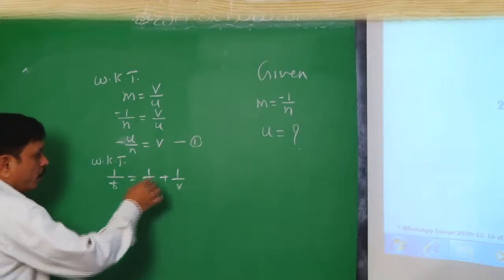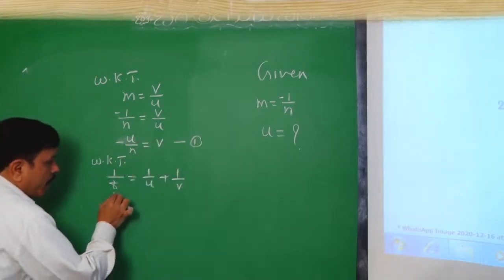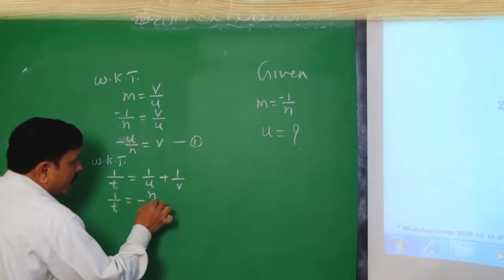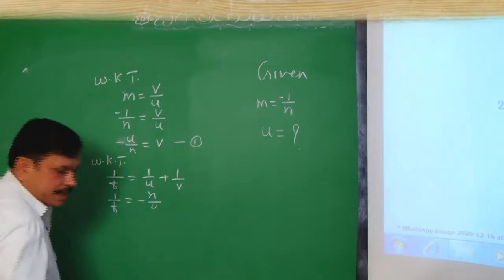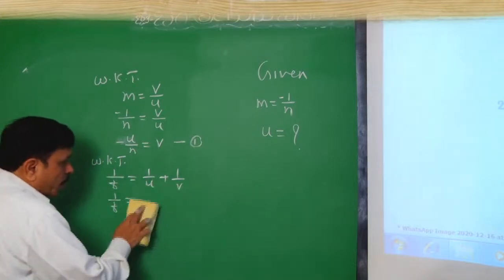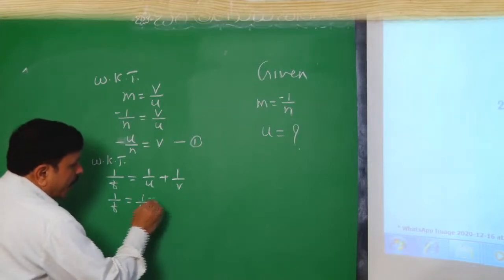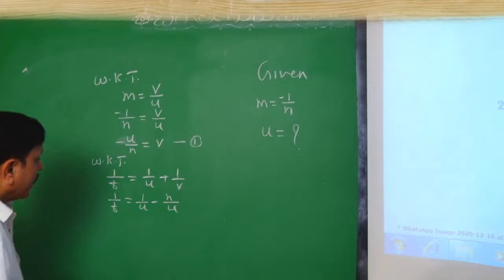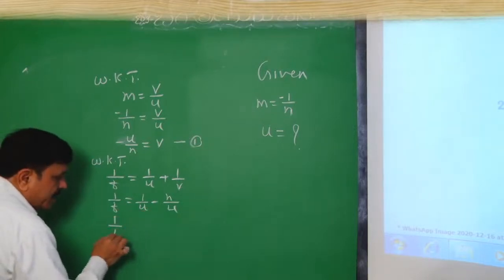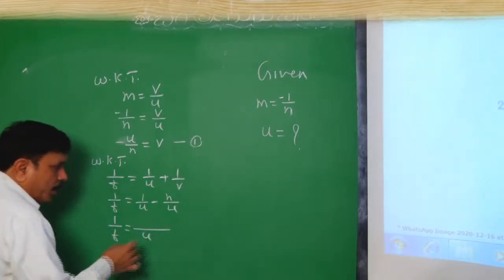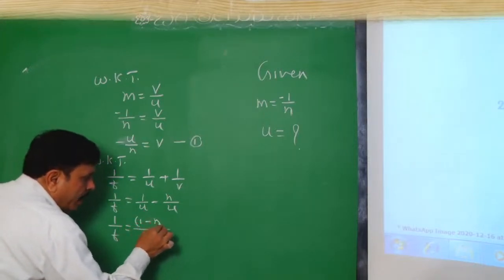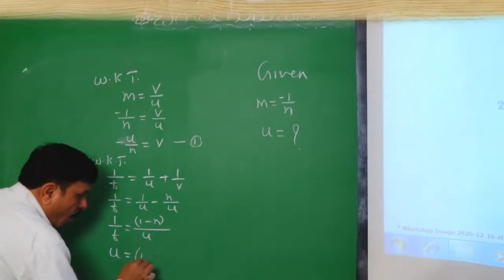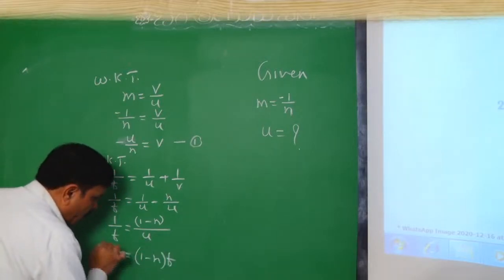V value we put here: 1/f equal to 1/u and minus n divided by u. Here if we take LCM, we get LCM as u, and we get 1 minus n. So u can be written as 1 minus n into f.